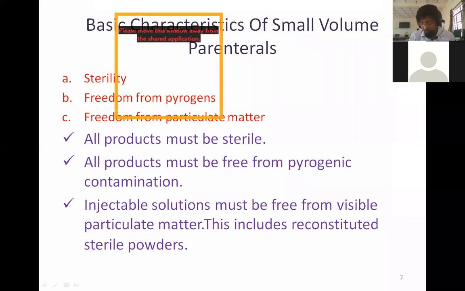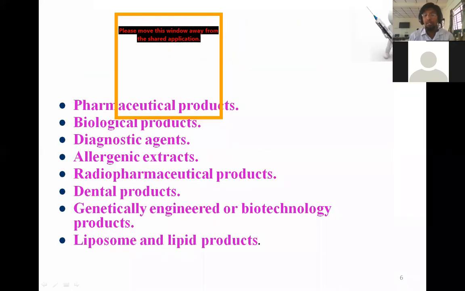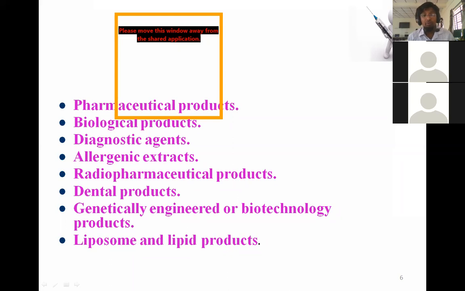So any small volume parenteral, it may be a biological product, a pharmaceutical product, a diagnostic agent, allergenic extract, radiopharmaceutical product, right? Or a dental product, or a genetically engineered or biotechnological product, liposome, lipid product, any product which comes under the class of parenteral should be sterile, should be free from pyrogens, and should be free from particulate matter.